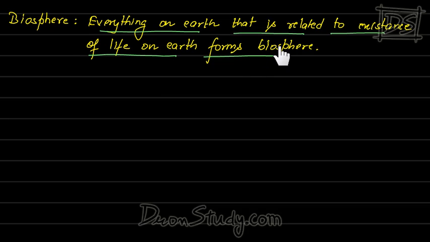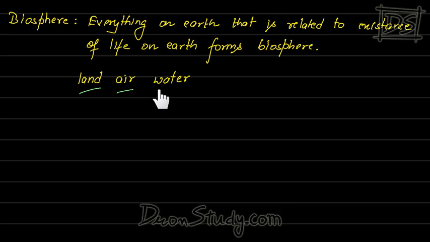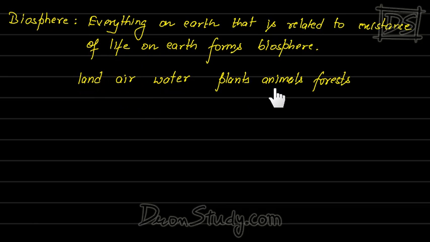So whatever is there on the earth, if it is related to existence of life, it will be part of biosphere. I'll give you examples. Land, air, water. They all support life on earth. So we'll say they are part of biosphere. Not only that, I'll give you more examples. Plants, animals, forests, they are also biosphere. Forest, obviously. Why plants?